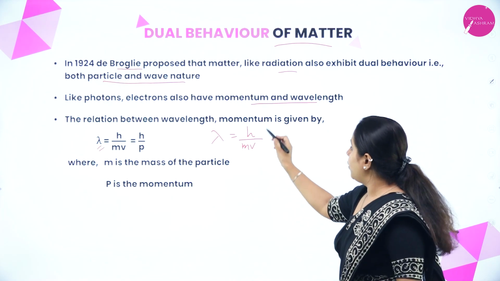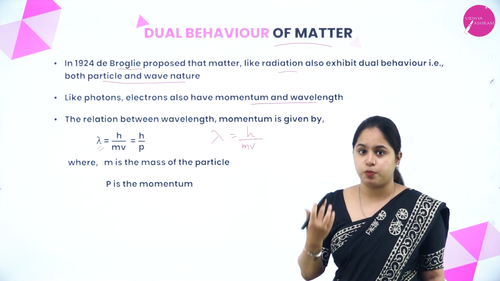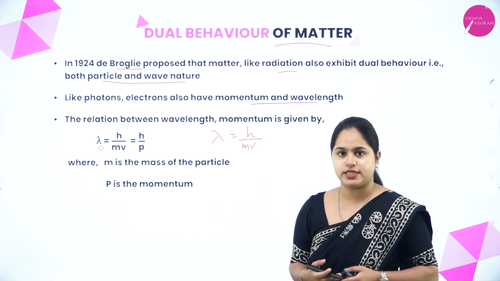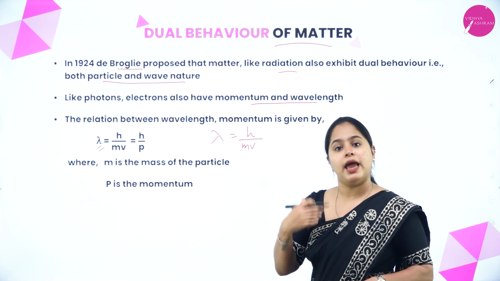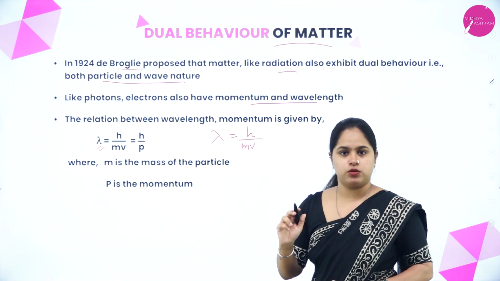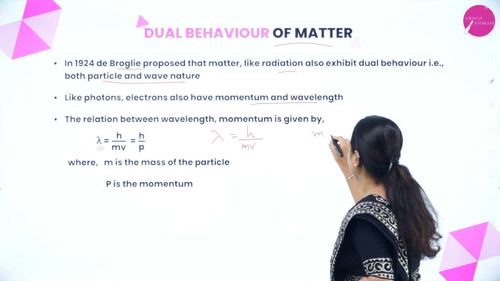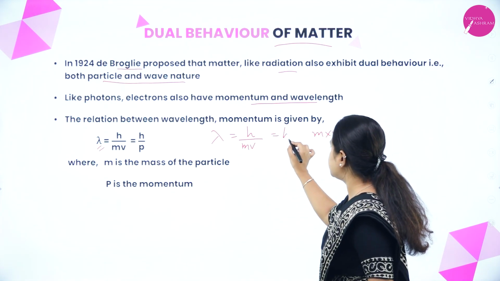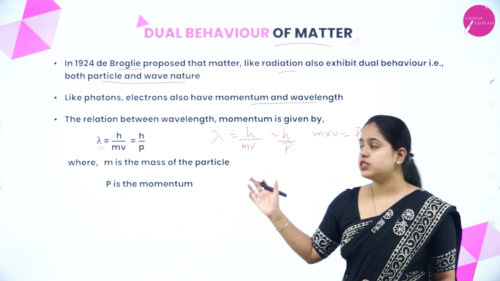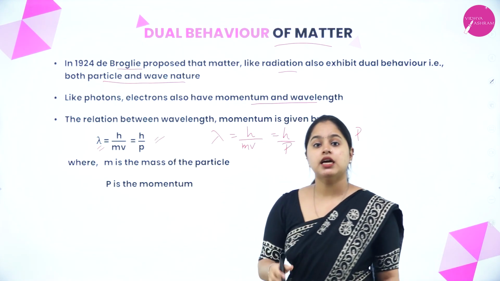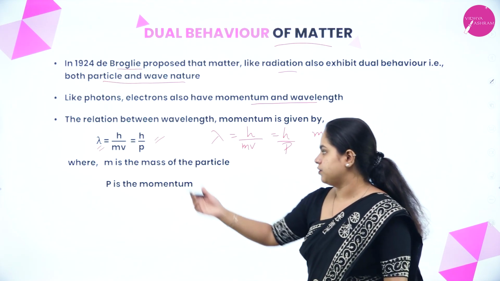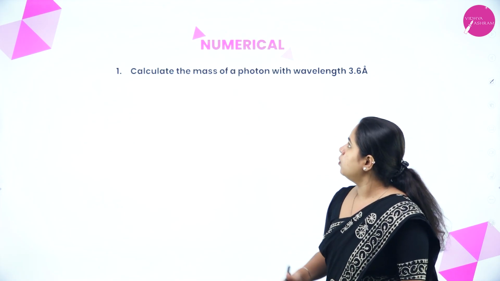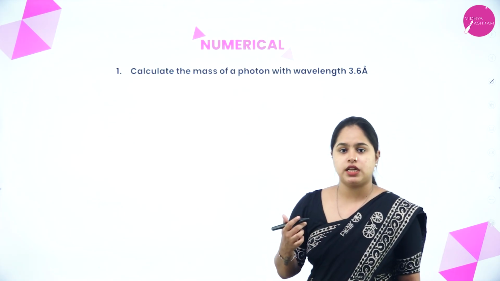Clear? Now h, we already know, is Planck's constant, 6.626 into 10 to the power minus 34 joule second. And what is m? m is the mass and v is the velocity. And we know that mass into velocity is actually momentum, so that is what is written here, h by p. Using this formula, the wavelength can be calculated, where m is the mass of the particle and p is the momentum. Clear?